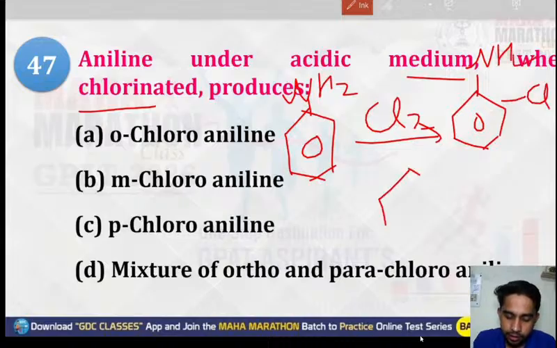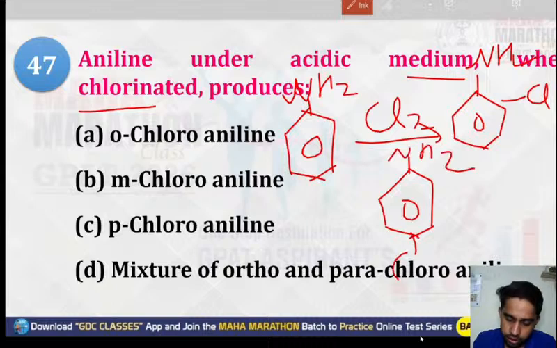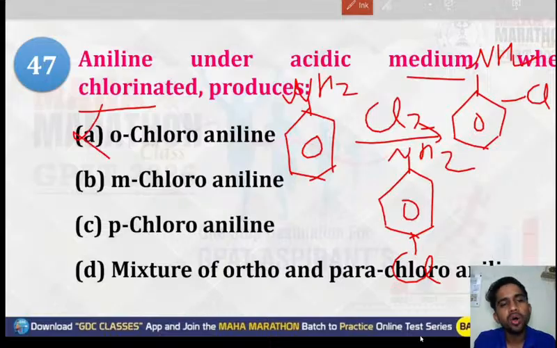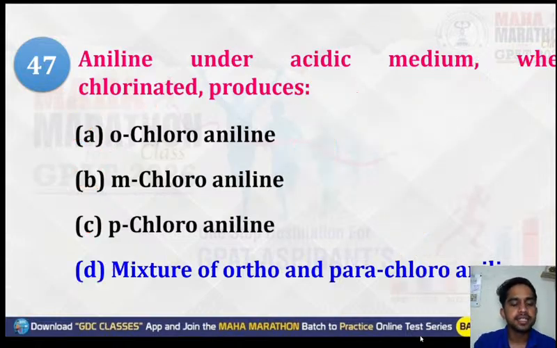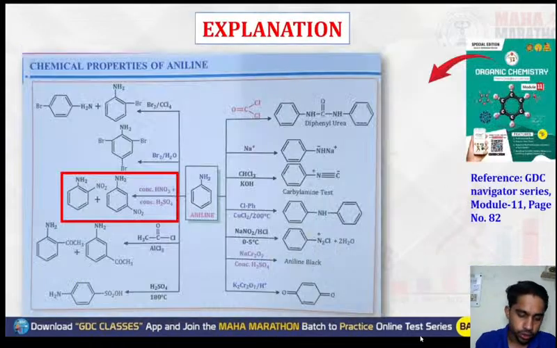The second will form like this, NH2 and one more Cl. So ortho and para both will form. Only ortho will not form, meta no, para alone no, a mixture of ortho and para. Yes, a mixture will be formed. So the right option will be option D, that the mixture of ortho and para chloroaniline will form.